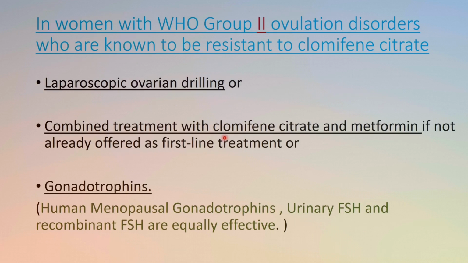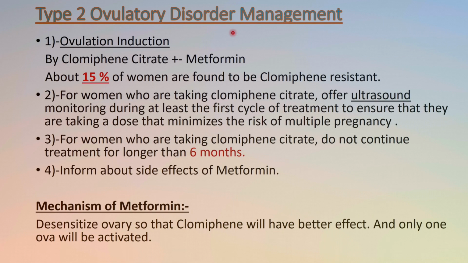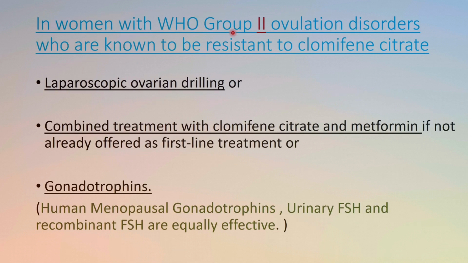Now, in women with the WHO group 2 ovulation disorder who are known to be resistant to clomiphene citrate, as we have told you, 15% of the women are clomiphene resistant in type 2 ovulatory disorder. So what we have to do, we can offer the choices of laparoscopic ovarian drilling or combined treatment with clomiphene citrate and metformin if not already offered as a first line treatment. So either go for laparoscopic ovarian drilling or we can combine clomiphene citrate with the metformin.